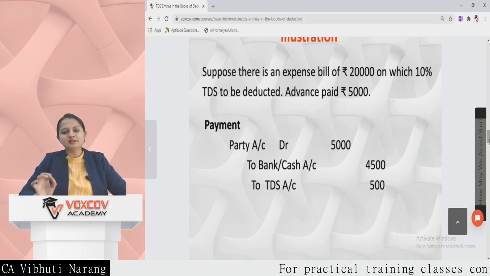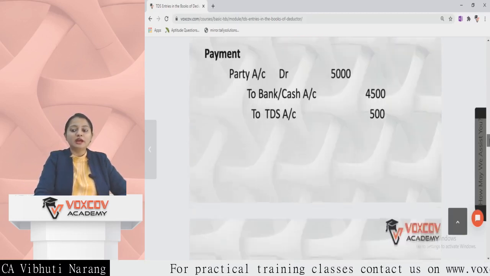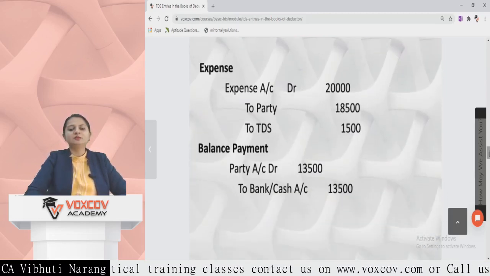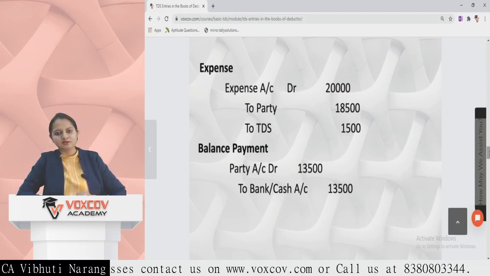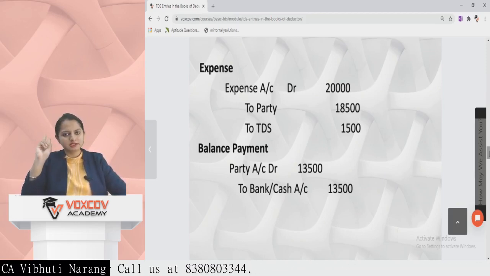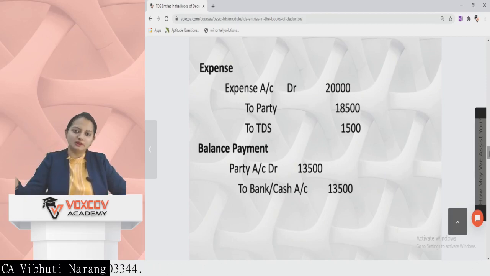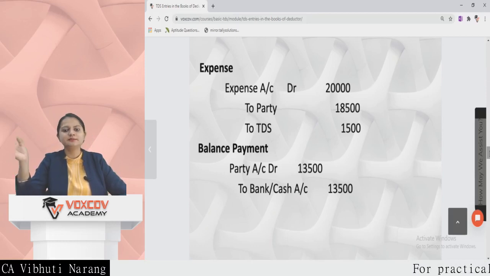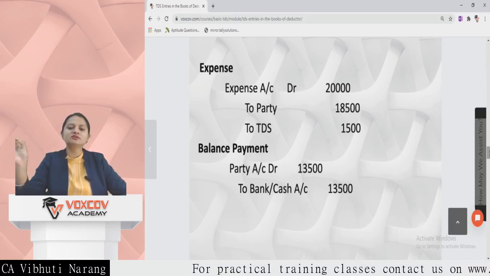The balance which is paid is 4,500. Now at the time of receipt of bill, it will be expense account debit 20,000. First understand TDS. See, 10% of 20,000 is 2,000 and 500 was earlier deducted. So we have to now deduct the balance 1,500 rupees, and 20,000 minus 1,500, which is 18,500, is to be